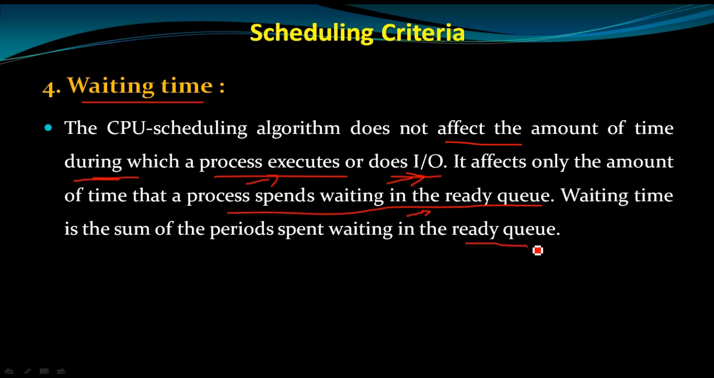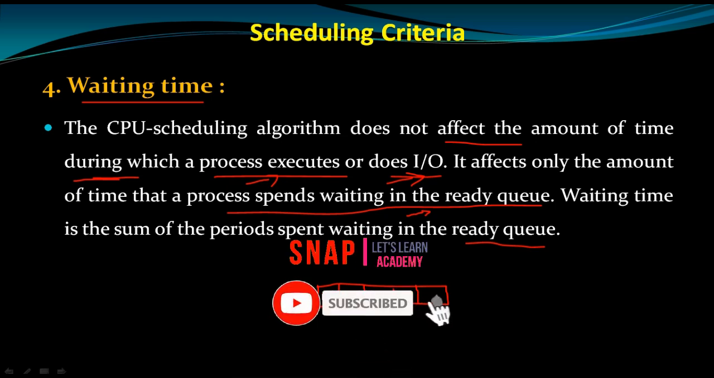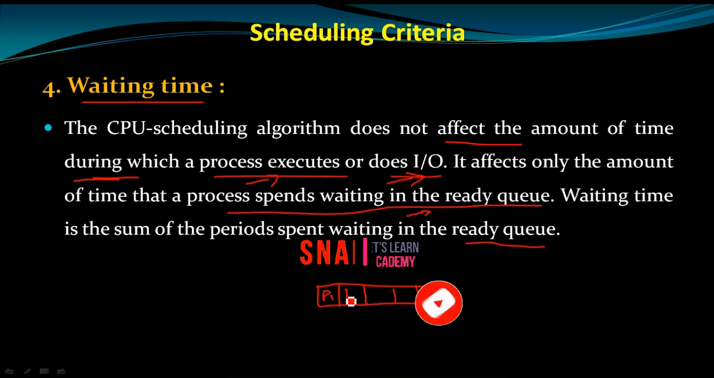In the next lecture, we will understand this through the Gantt chart also. In the Gantt chart, we will show how processes are scheduled to execute on the CPU and how you can calculate the waiting time, turnaround time, etc.